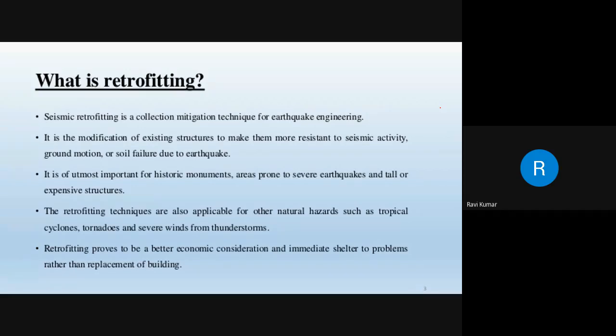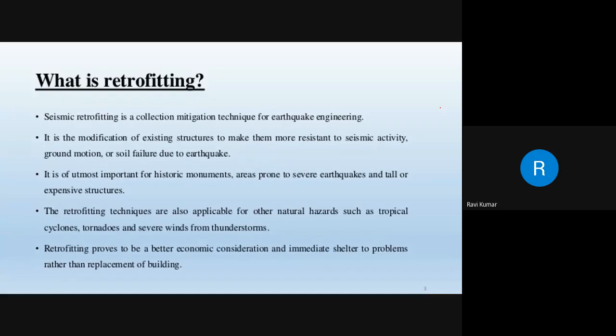My dear friends, the techniques of repair, rehabilitation, and retrofitting are always used not to completely eradicate or demolish the structure as a whole. You are going to introduce some additional components. You are going to introduce some technique in such a way that the building will be retained. In other words, you are going to bring back the design function without causing any damage to the building as a whole.